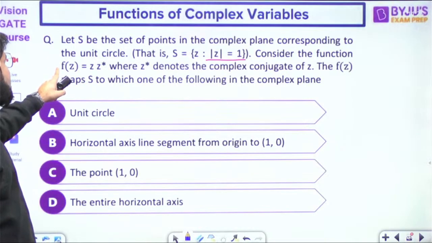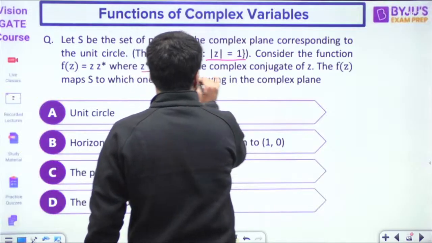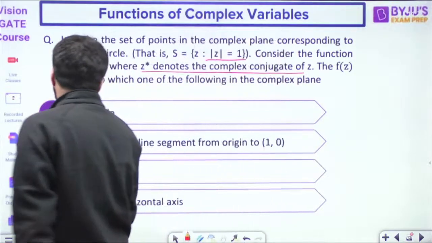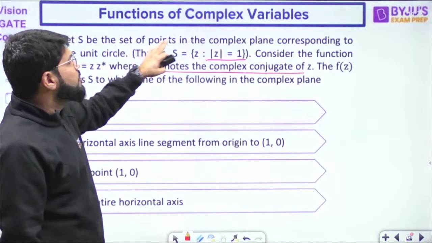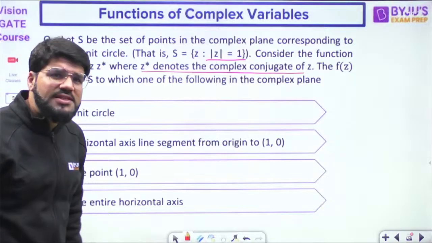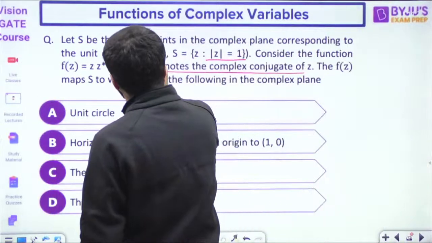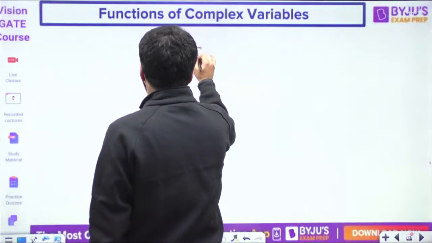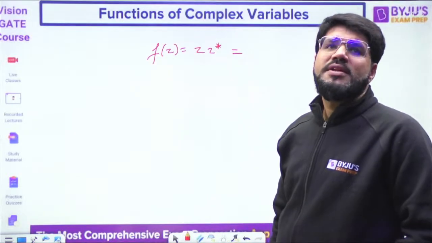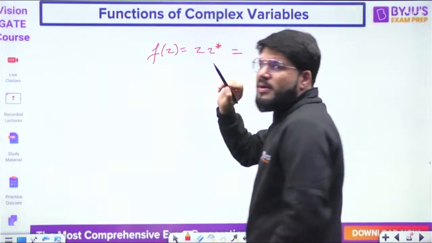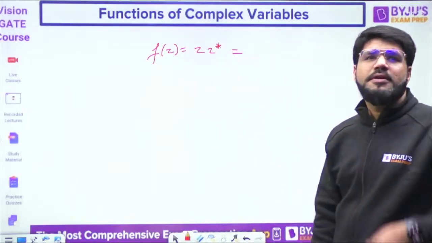Consider the function f(z) equal to z star, where z star is the complex conjugate of z. The f(z) maps S to which one of the following in the complex plane? S is the set of all the points in the complex plane corresponding to the unit circle. The only important thing in such a question is the language. Let us talk about the function f(z). What is the function f(z)? That is z star. But what is z star? When you multiply any complex variable by its conjugate, what do you get?